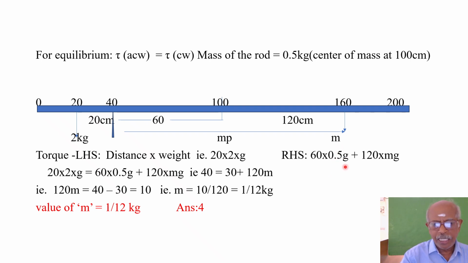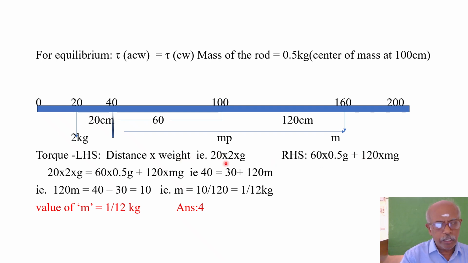M is 0.5, g acceleration due to gravity, 60 centimeter. So should we convert the centimeter into meters, sir? It is not necessary because on both sides you have centimeter, they will get cancelled each other. So 60 into 0.5 g plus this distance 120 centimeter into mg, force into perpendicular distance. This is force, weight mg, and this is distance.